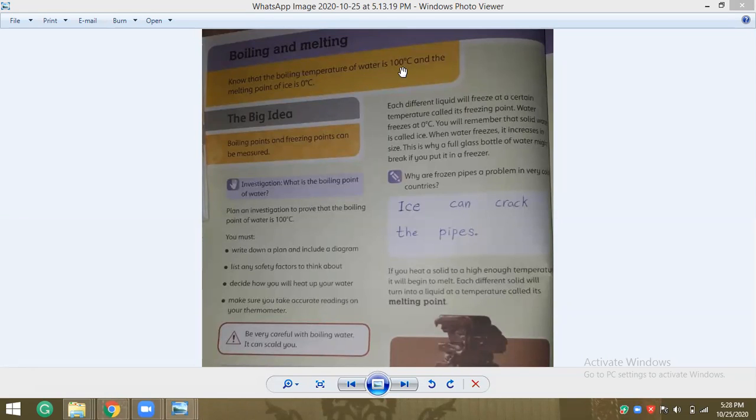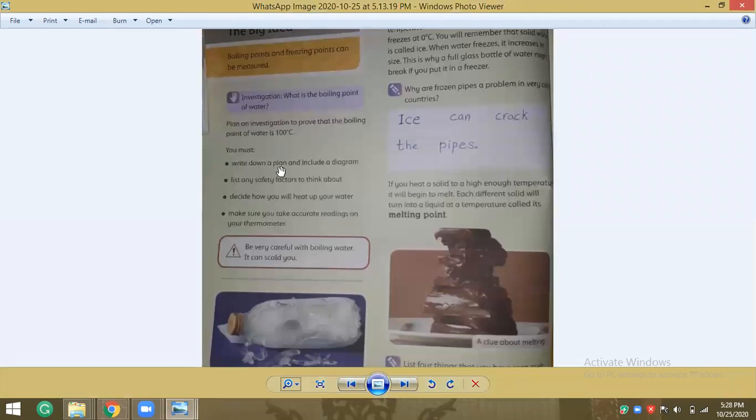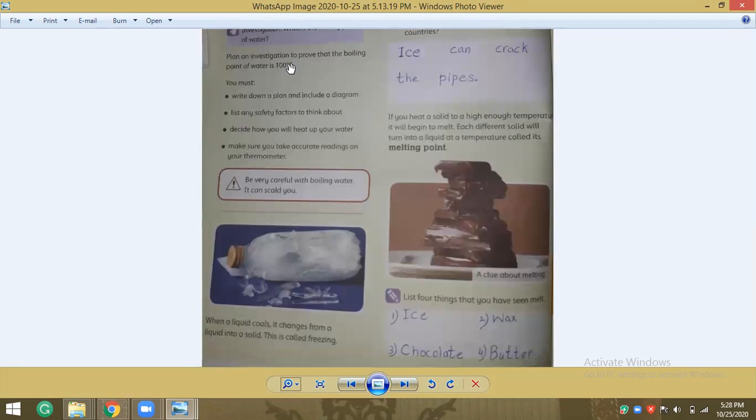Boiling temperature of water is 100 degrees Celsius and the melting point of ice is 0 degrees Celsius. Page 42. Big idea: boiling points and freezing points can be measured. Okay, so here we have one investigation activity.